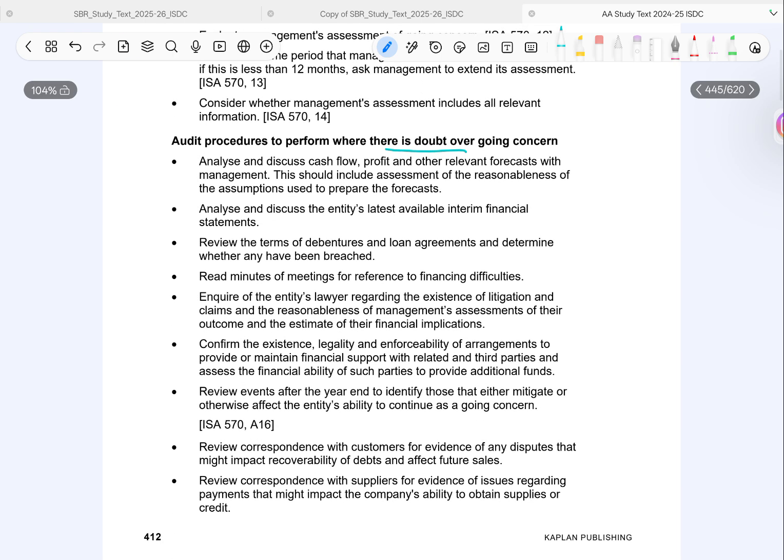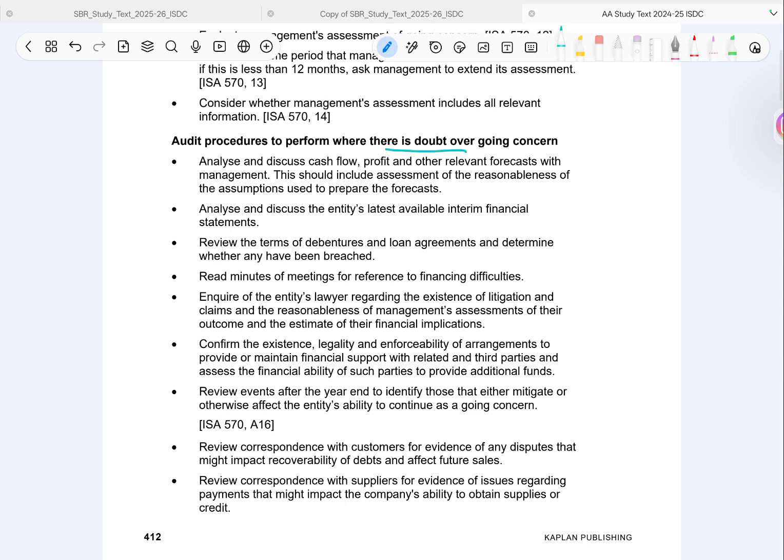So, first, analyze cash flow forecast and profits, but not blindly. Check if the assumptions actually make sense. Review latest interim financials to see the most recent performance. Check loan agreements, have any terms been breached. Read meeting minutes, any signs of financial trouble. Talk to lawyers, are there any legal cases that could cause big losses. Verify financial support. If someone promised funding, is it real?